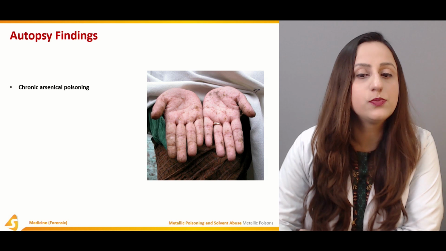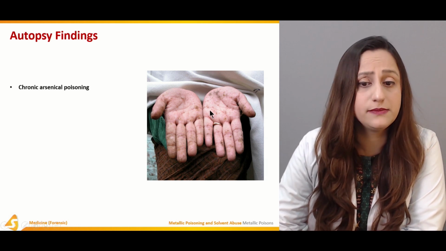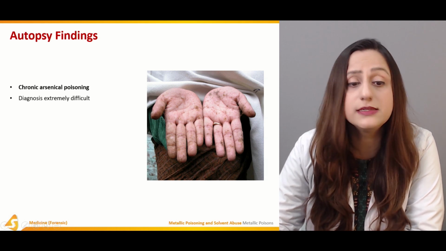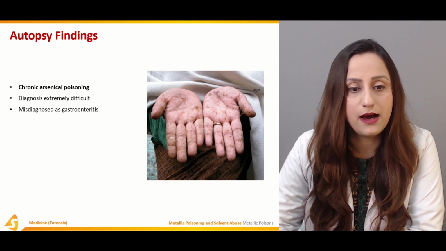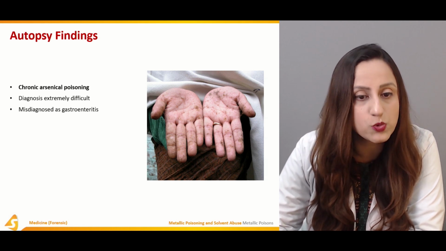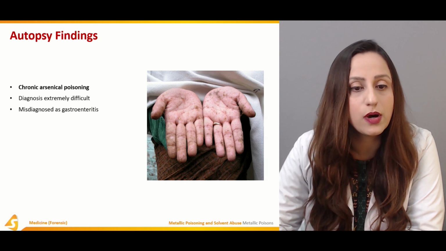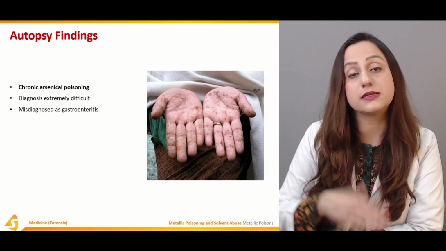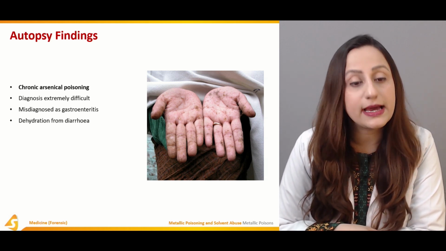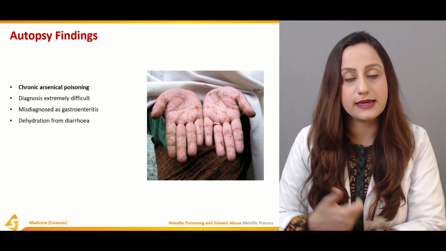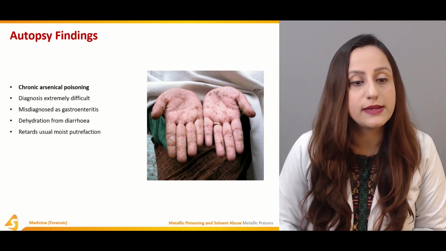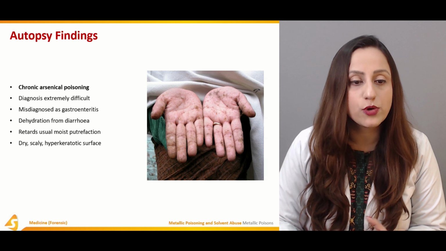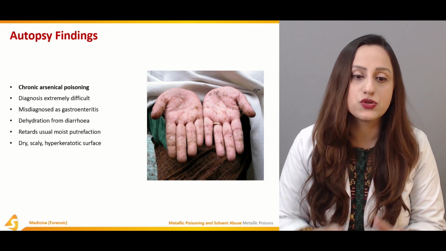Now, the chronic arsenical poisoning, as we were discussing, has a peculiar raindrop pigmentation that is observed in these cases. The diagnosis is extremely difficult in these cases and is sometimes misdiagnosed as gastroenteritis. The patient will complain of nausea, vomiting, and diarrhea, and thus it is going to be confused with gastroenteritis. Dehydration from the diarrhea is another common symptom, and it retards the usual moist putrefaction. So that is going to highlight these cases of arsenical poisoning.